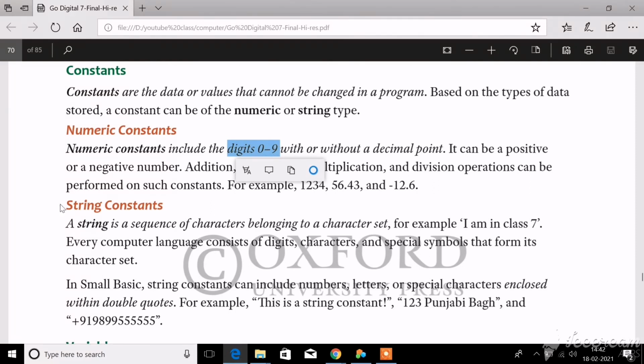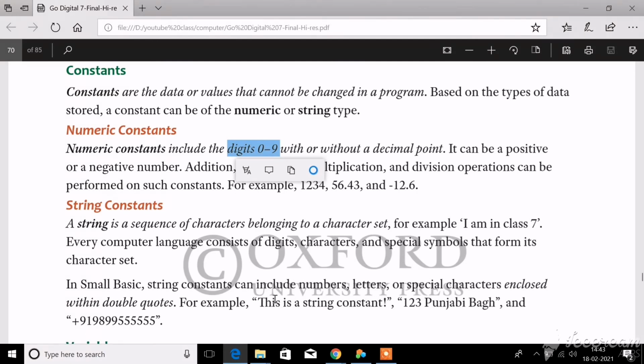Okay, dear children. Now, what is a string constant? A string is a sequence of characters. In simple terms, we can call a string a sequence of characters. So string constants are a set of characters. For example, look here, this is a string constant.